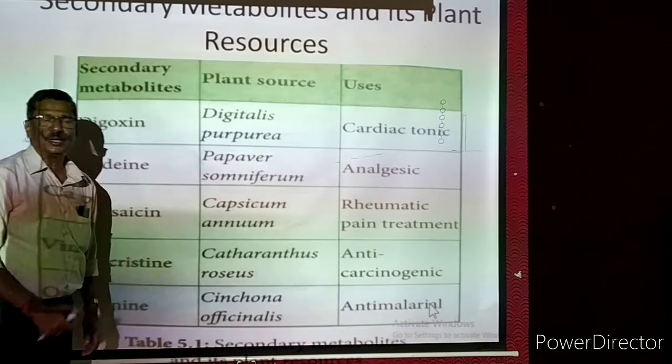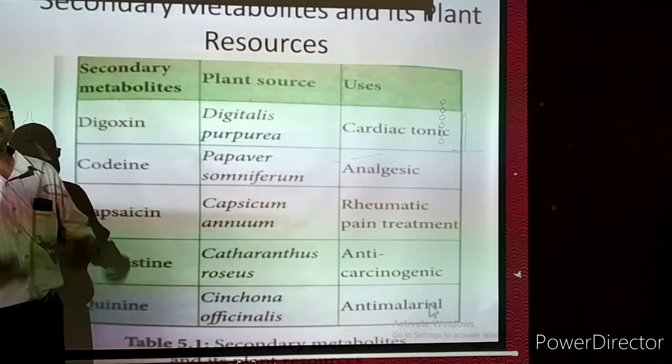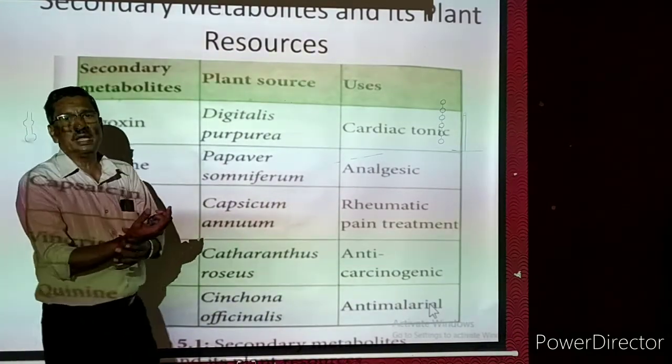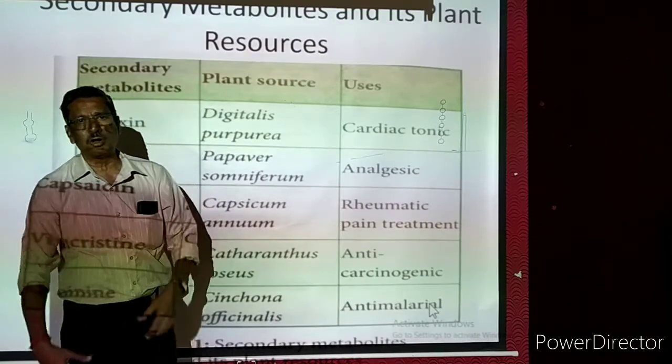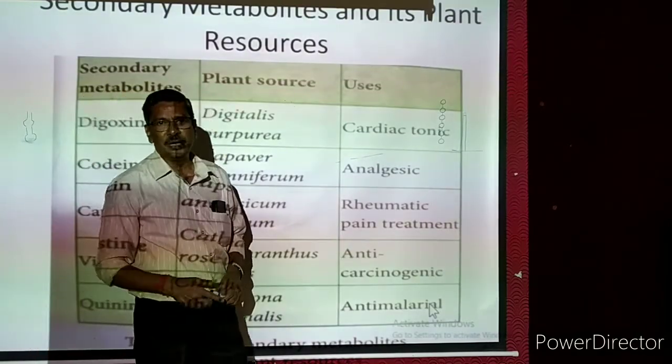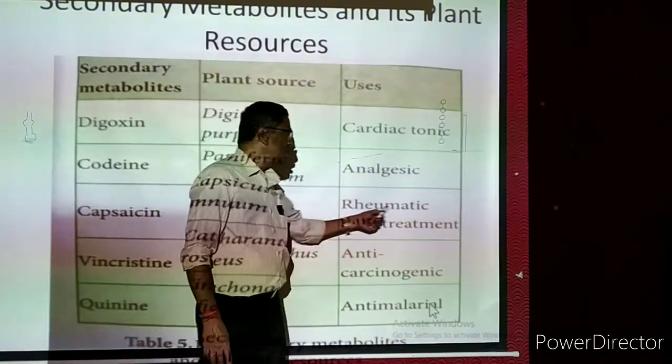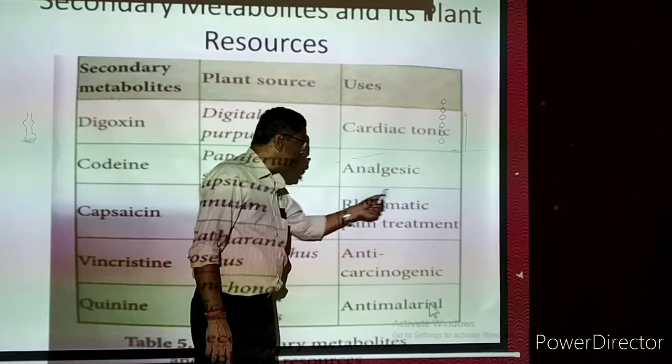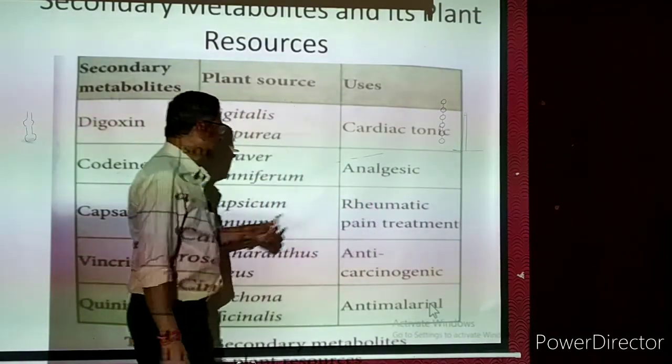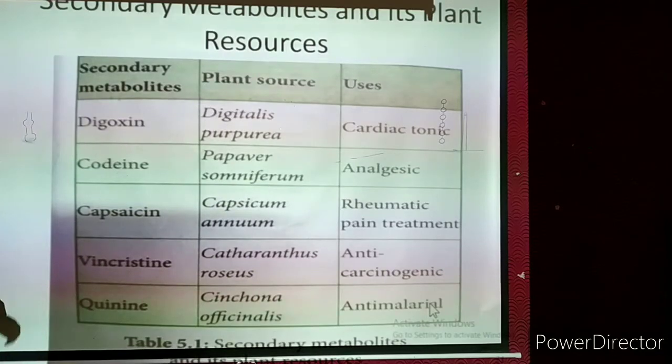What is the meaning of rheumatic? Joint pains will be there. For some people, in the joints, maybe the wrist or elbow or shoulder or knee or ankle, severe pain will be there, swelling will be there. That is called a rheumatic disease. To relieve that pain, this chemical is very, very useful.